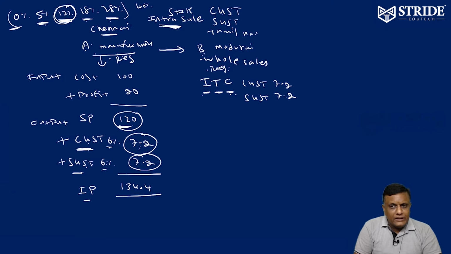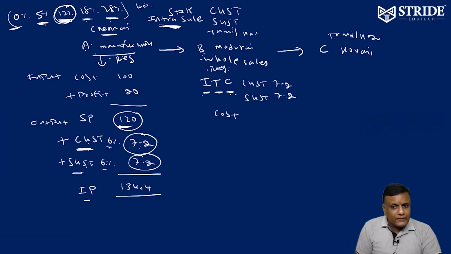Now, B of Madurai is selling goods to C of Coimbatore, Kovai. Kovai is also in Tamil Nadu. For this, he has to make certain arrangements. Now, the cost starts. See, he paid 134.4.